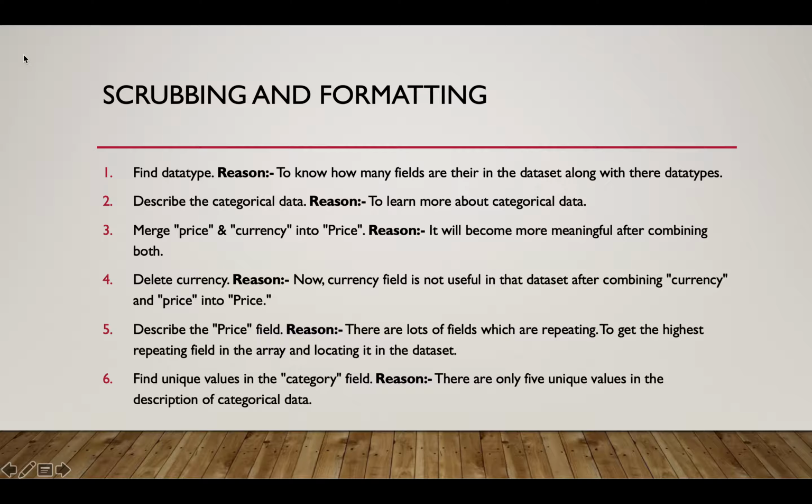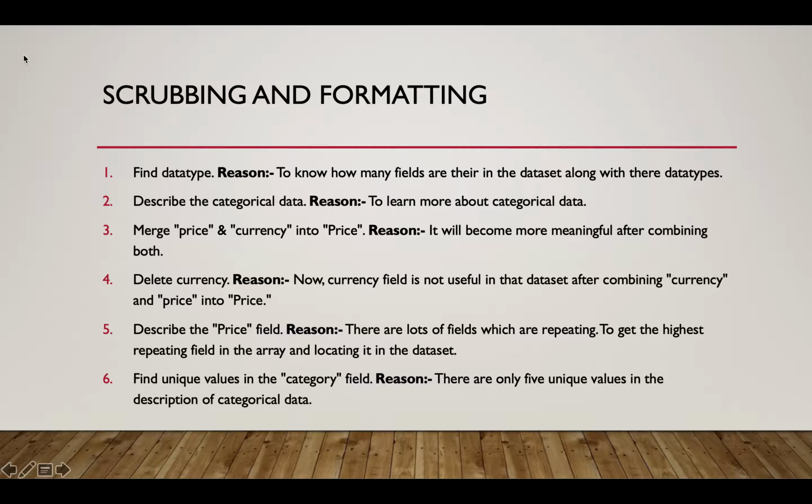Third one, merge price and currency into price. Reason, it becomes more meaningful after combining both. Fourth one, delete currency. Reason, the currency field is not useful in the dataset after combining currency and price into price. Fifth one, describe the price field. Reason, there are lots of fields which are repeating, to get the highest repeating field in the array and locate it in the database.